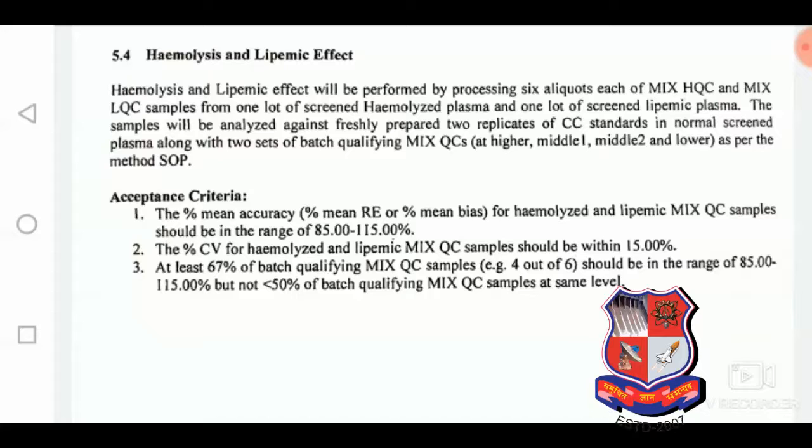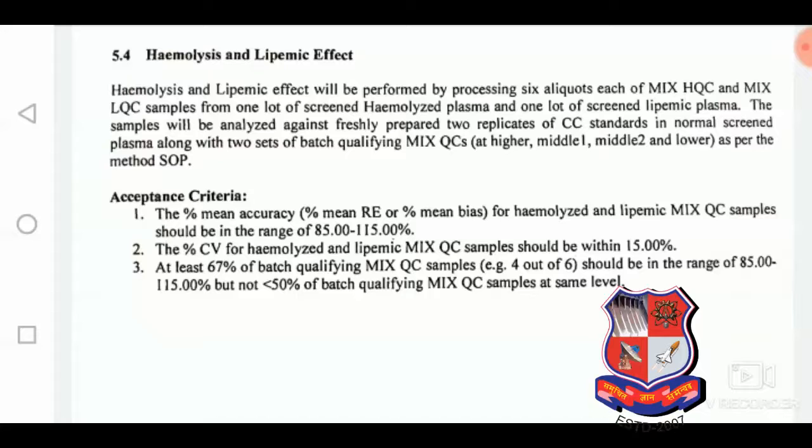For the hemolytic and lipemic effect, we are assessing whether the hemolyzed and lipemic plasma is suitable for further processing or not, because if they carry interference and lower the accuracy of the QC sample, it will affect the final study sample analysis.